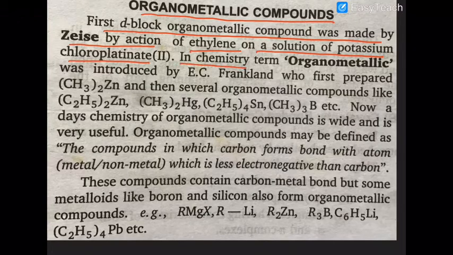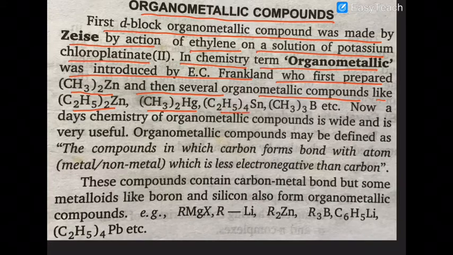The term organometallic was introduced by Frankland, who first prepared dimethyl zinc and then several organometallic compounds like diethyl zinc, dimethyl mercury, tetraethyl tin, and trimethyl borane. Nowadays the chemistry of organometallic compounds is very wide and very useful.